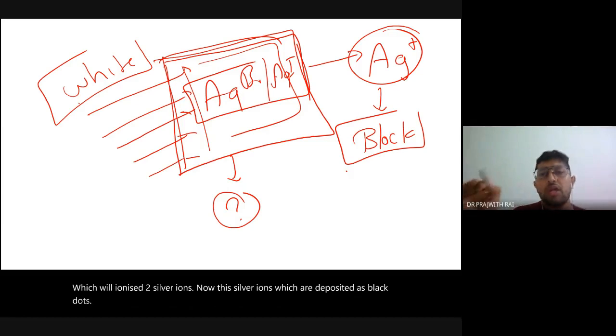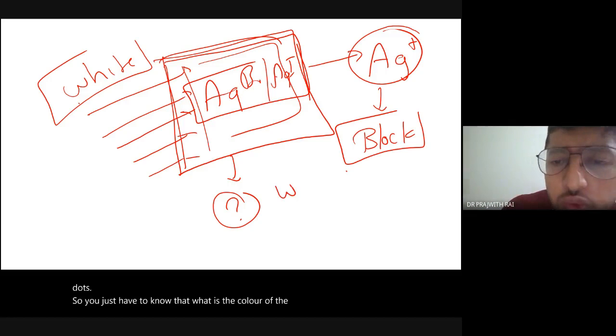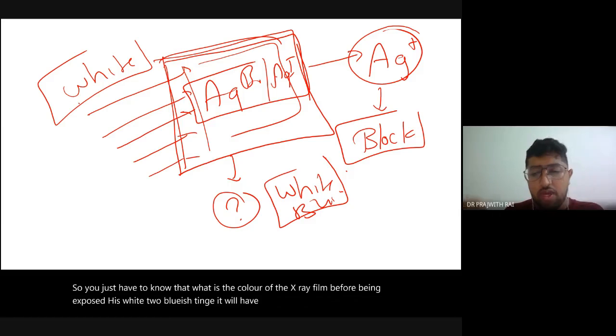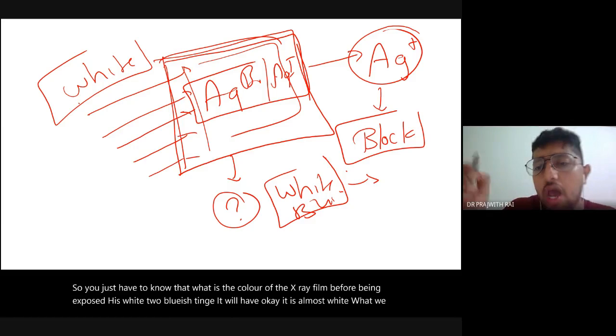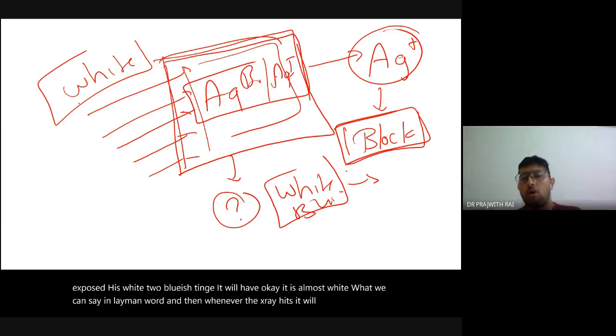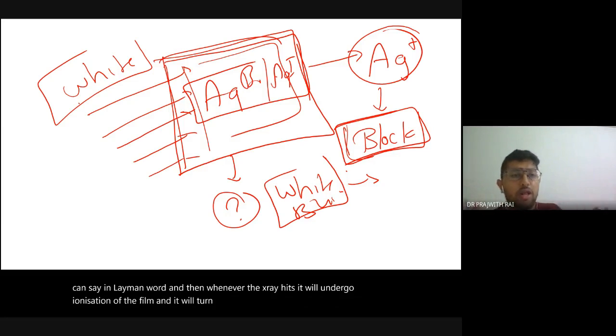So you just have to know the color of the X-ray film before being exposed. It is white to a bluish tinge. Okay, it is almost white, in layman's words. And then whenever the X-ray hits it, it will undergo ionization of the film and it will turn blacker. Okay, so this is all that we need to know.